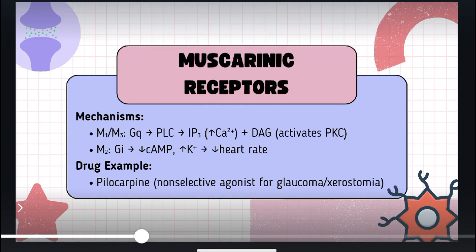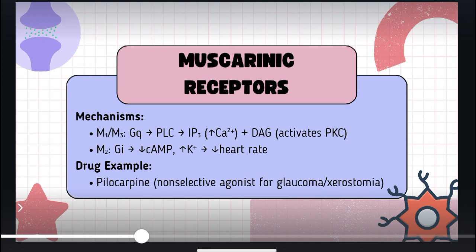The M2 receptor, being inhibitory in action and being present in the heart, activates the Gi subunit. As a result, cyclic AMP will reduce, potassium conductance will increase, and heart rate will be reduced. So upon cholinergic stimulation, there will be a reduction in the heart rate.